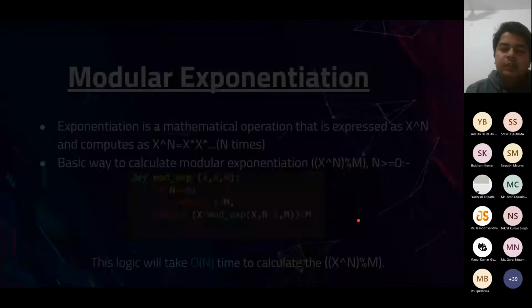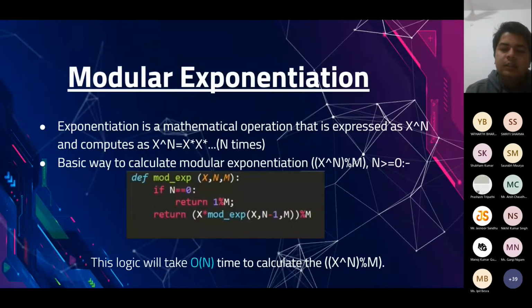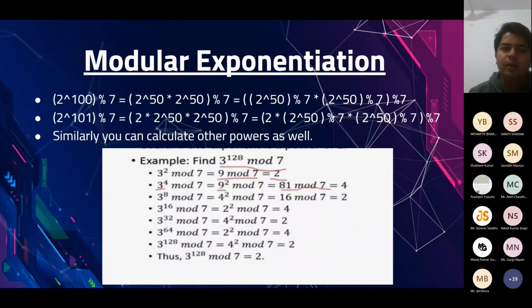But this approach is really very slow. For example, if you have very big exponents, then it is not possible to use this method to calculate modular exponentiation. So we have a faster way of doing it, and it is called binary modular exponentiation. The idea is very straightforward here.